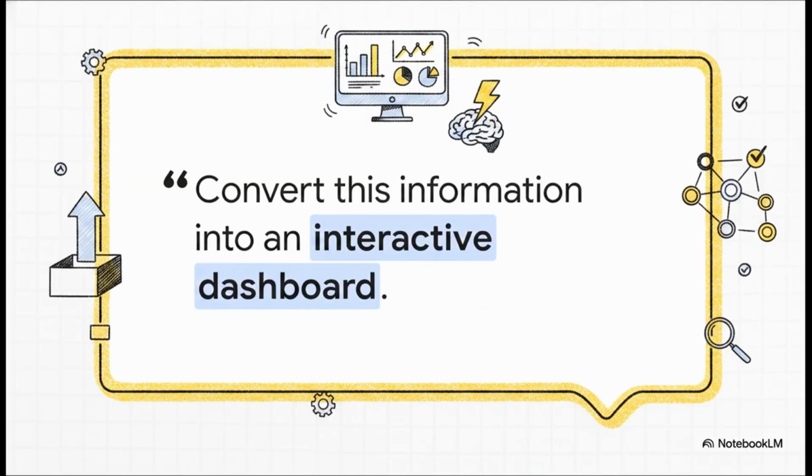But why stop at a block of text? The Labs feature actually allows you to execute commands that turn those raw insights into visual apps. With a super simple prompt, literally just saying, convert this information into an interactive dashboard, the system took all that YouTube analytics data and built a full-screen, visually interactive dashboard right there in the browser. You literally go from a casual question to a coded visual application in moments.